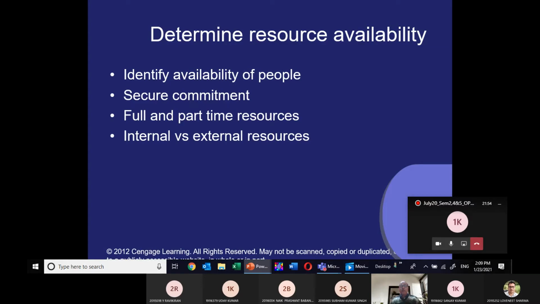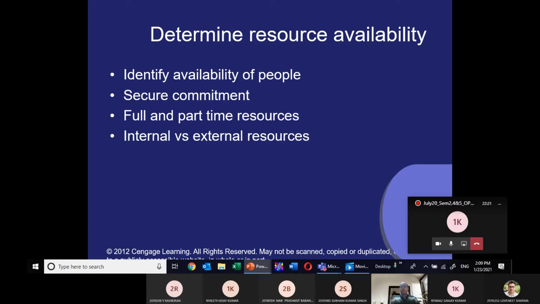Please go to page number 147 of your project management book. It talks about determining the resource availability, wherein it discusses whether the resource is available for the project on a full-time or part-time basis. Is the requirement full-time or part-time?